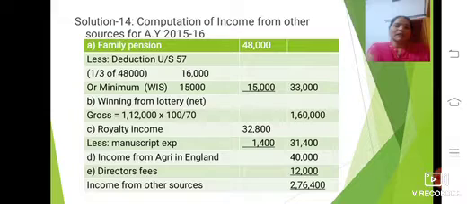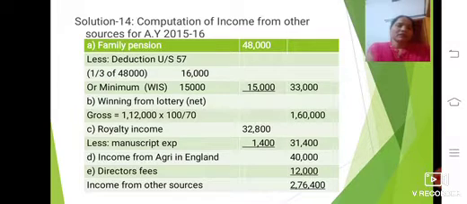That is 1/3 of the 48,000, which comes to 16,000, or the minimum amount fixed by the income tax law, that is 15,000. Among these two, whichever is less, we deduct under section 57. So 15,000 is lower than 16,000, so 15,000 we can minus here under section 57.